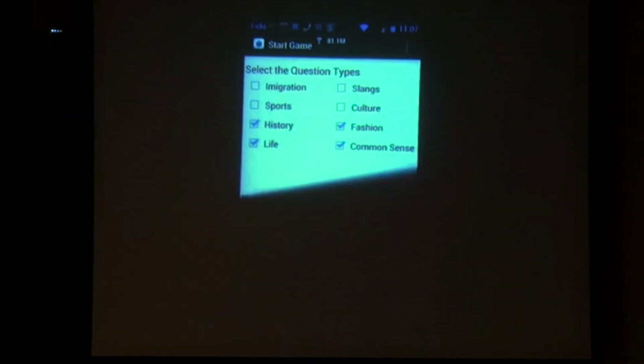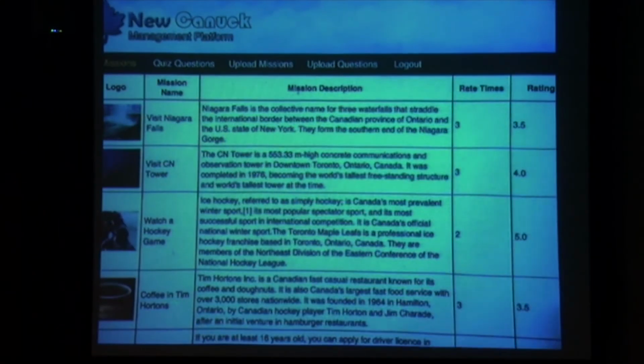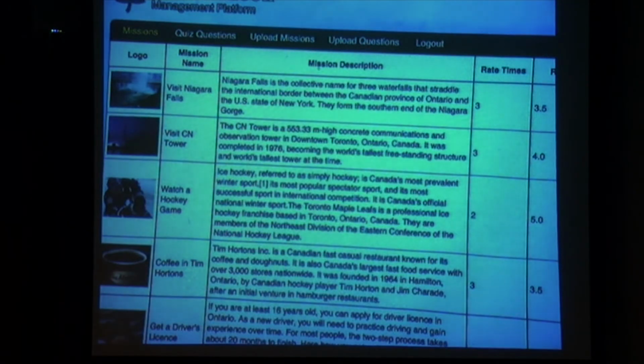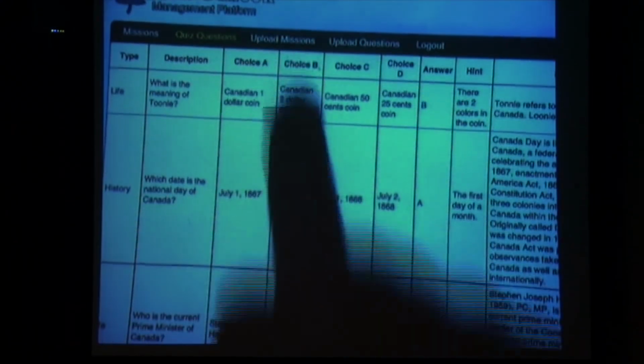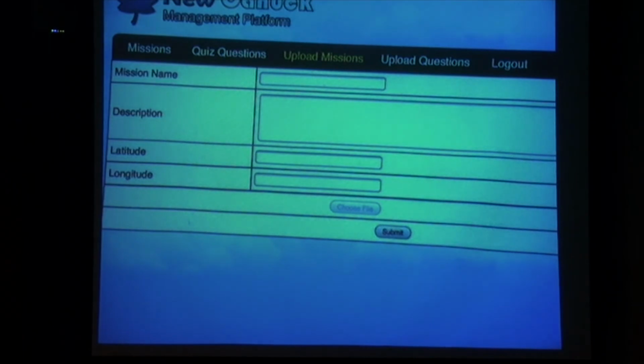It is our question pool, and we can upload images and upload questions. And now let's see our killer.